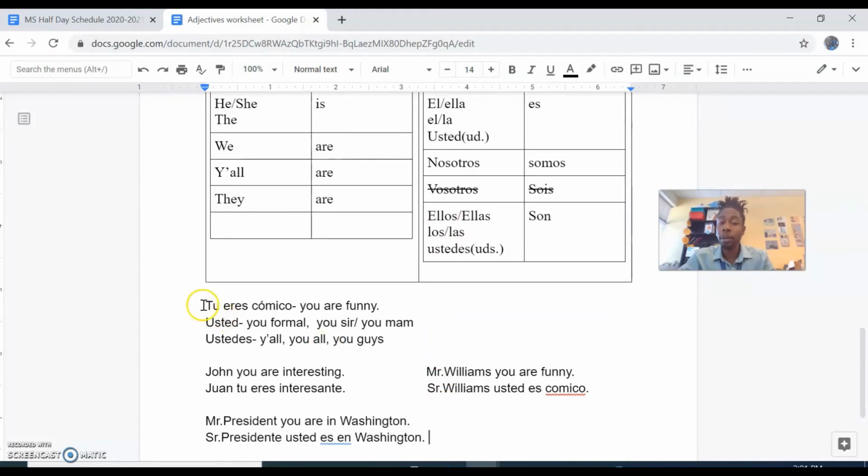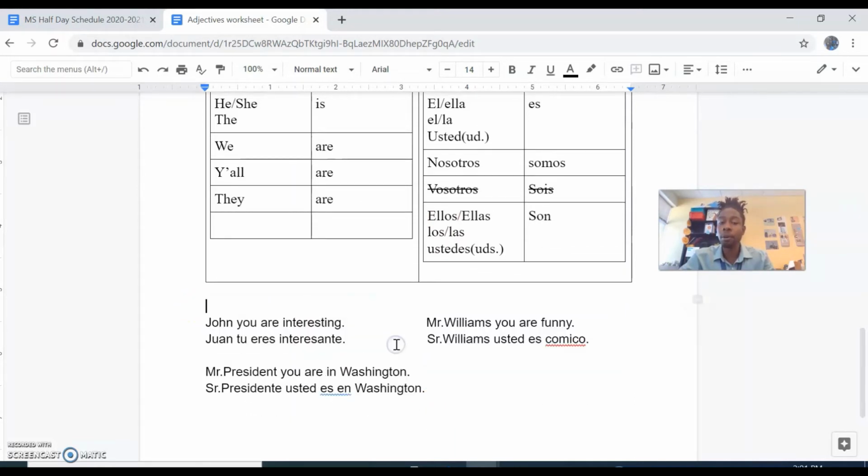I'm going to erase these away since you guys have already had some practice with it, and I'm going to put our plural ones down here now. So now we're not just talking to the president or to John or to Mr. Williams. We're going to have more than one person. So this you is going to become y'all. And we're going to take a look at how this looks differently in Spain versus in Latin America.